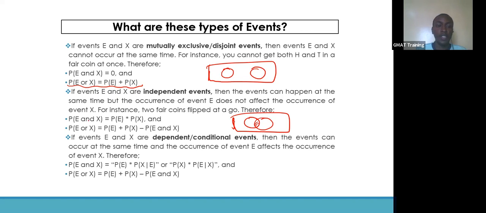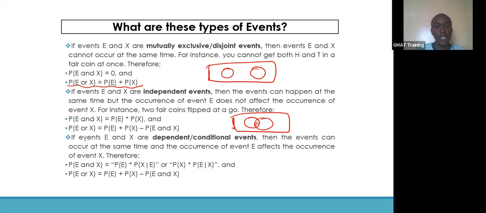So in this case, the probability of E and X equals the probability of E times the probability of X. There's an intersection, and that is what we did for the previous example. These are independent events, and then the probability of E or X will be the probability of E plus the probability of X minus the probability of E and X. And this is more of the set theory addition rule, so you can go and look into that. We have a video on sets. You can go on and watch that video.